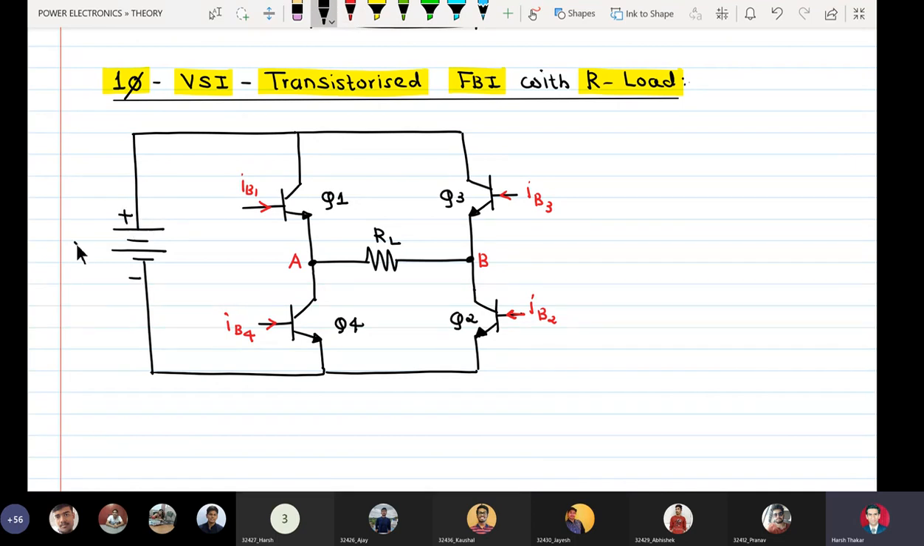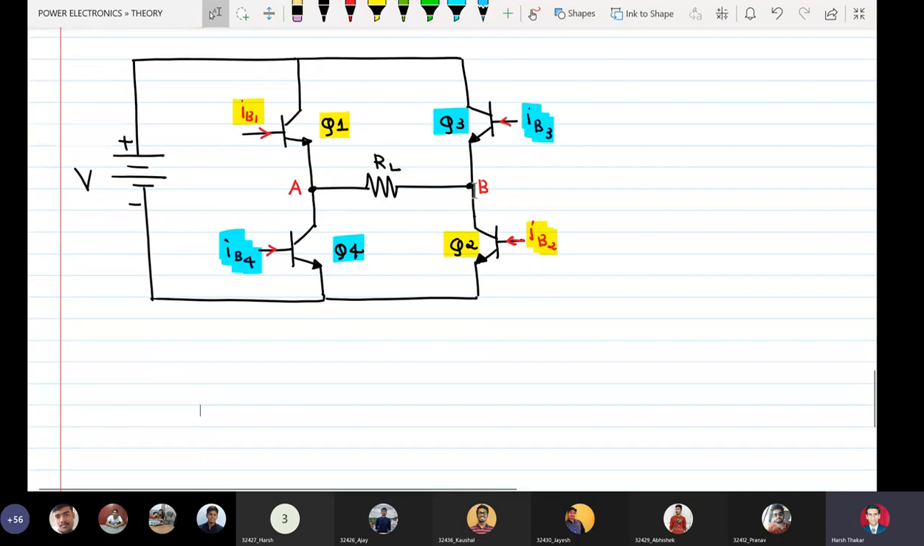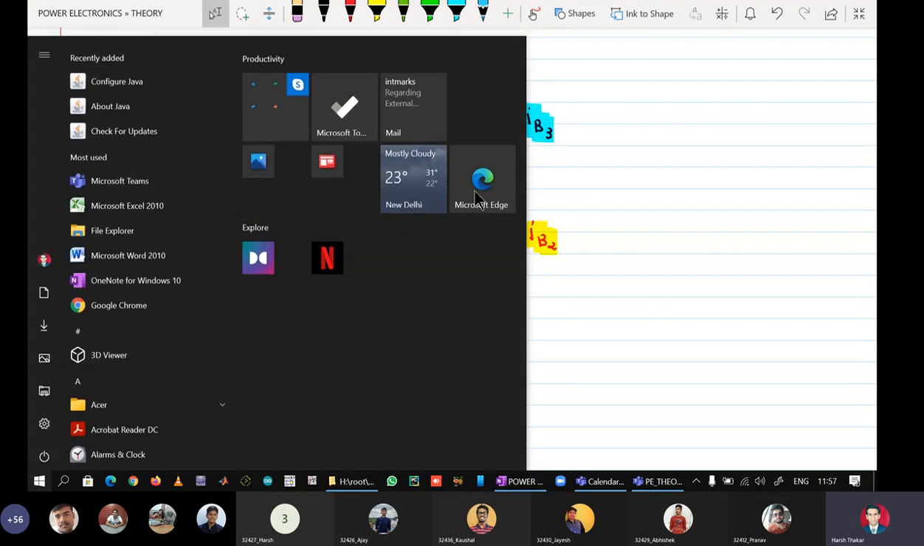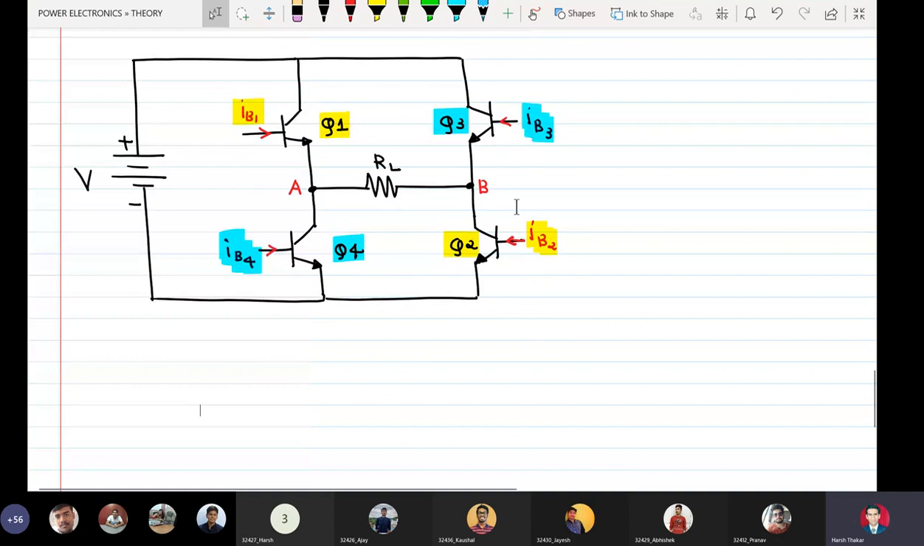Similarly, input is V. Okay, as usual, Q1 and Q2 with same colors indicating they are supposed to conduct together. Q3 and Q4 again with same colors. That means IB1 and IB2 should be applied simultaneously. Similarly, IB3 and IB4 should be applied simultaneously. Now students understand that we want an output load voltage waveform which is having a frequency f equal to 1 over T, and it is a square wave. That means the output will be equal to plus V for half of the time and the output equal to minus V for another half the time.